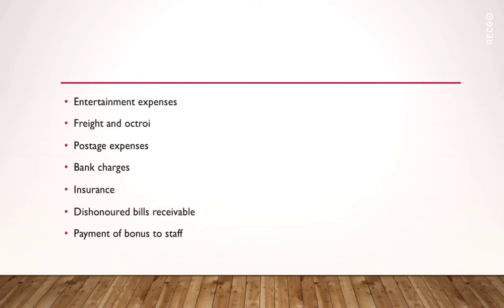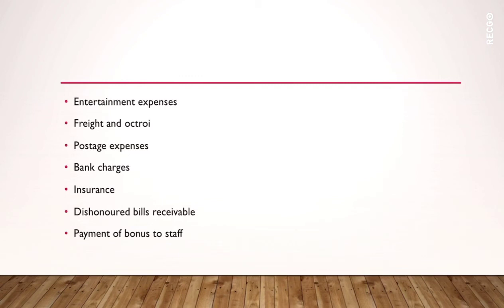Then bank charges. Incidental charges by the bank, discount on checks sent for clearing and interest on overdrafts can be vouched with the bank statement, passbook and the cash book. Then comes insurance. The auditor should examine the insurance policy and the insurance premium receipts, and the renewal receipt if the policy has been renewed.